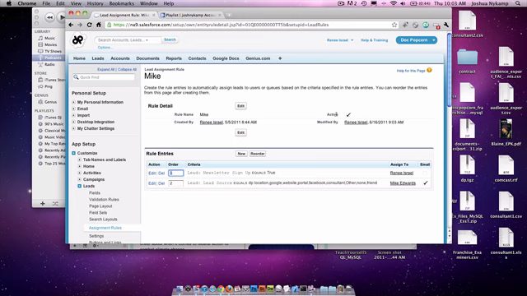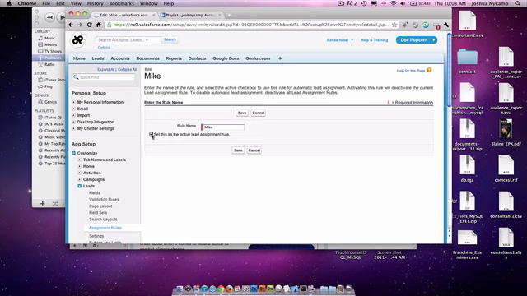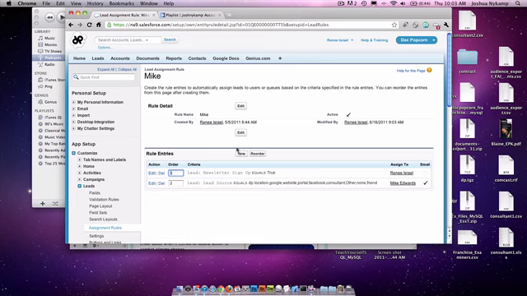And up here it says it's active. So if we wanted to change that, we could just uncheck it. We want to keep it on though, because that's basically what everything does here. So that's how you create an active assignment rule. And you can make as many assignment rules as you want. They work really well for when we're doing mass imports of leads. If you wanted to assign them to somebody besides Mike or Renee as our organization grows and as our Salesforce use grows, we can get into that later.